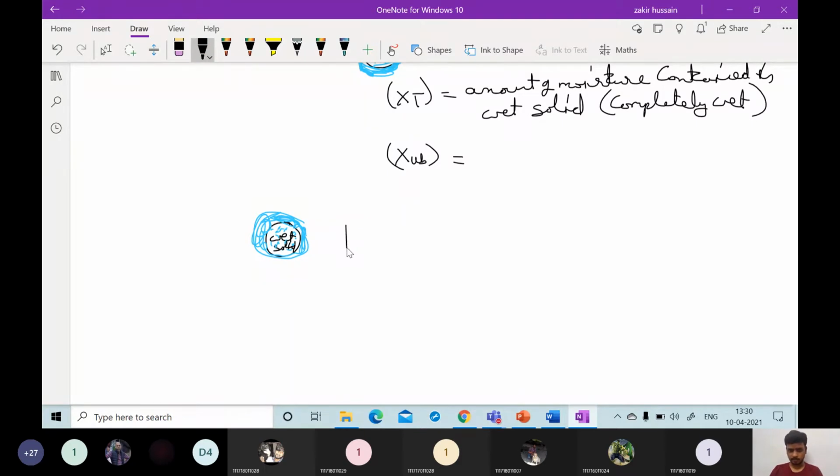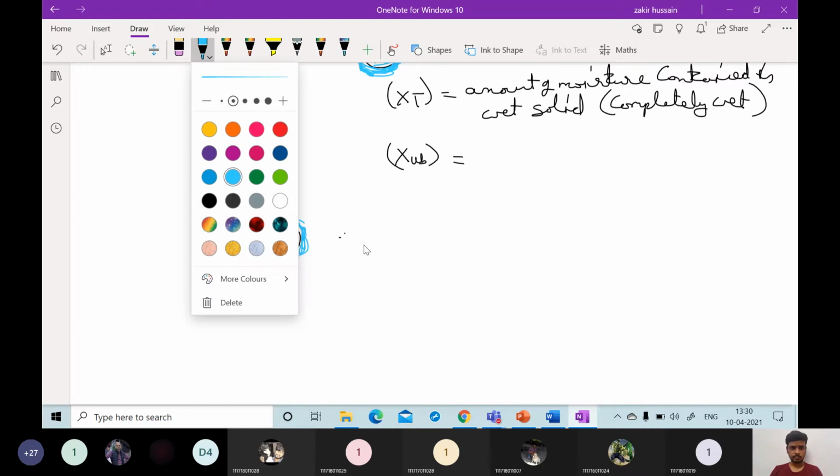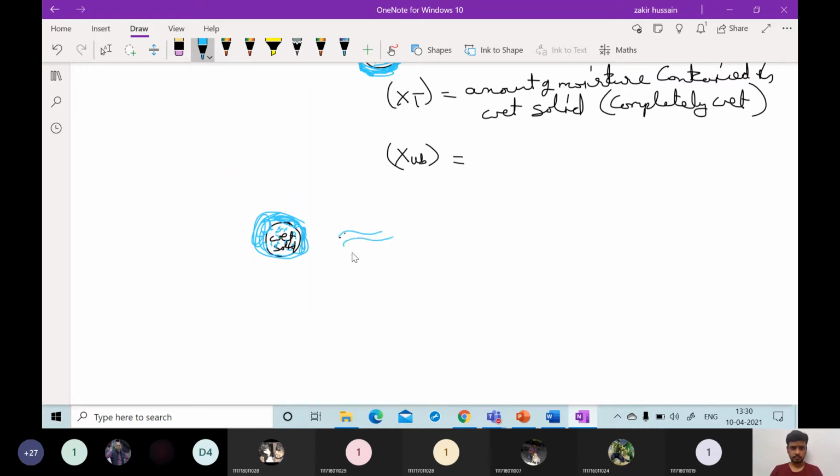So for example, a free stream. Let us say one free stream of water. This is entirely water. For example, both this solid and this water stream are maintained at some temperature, T equal to 100 degrees centigrade. Both we are taking at 100 degrees centigrade.